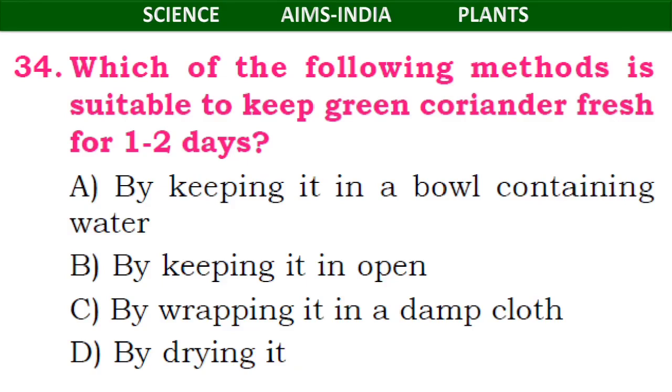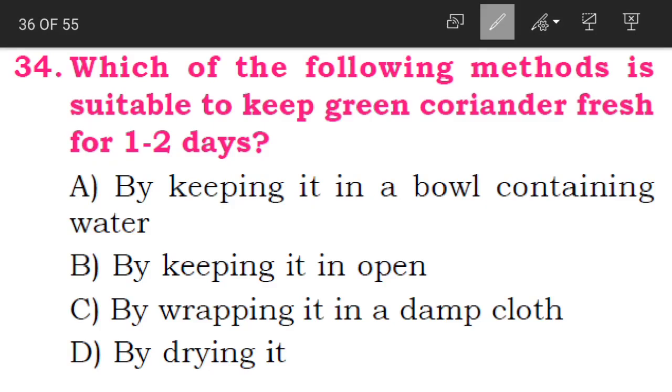Now we'll go to the 34th question. Which of the following methods is suitable to keep green coriander fresh for 1 or 2 days? Green coriander leaves. Have you seen this? We use it in our daily life, like in the cooking process. So which method is going to keep these green coriander leaves fresh for 1 to 2 days? A option is by keeping it in a bowl containing water.